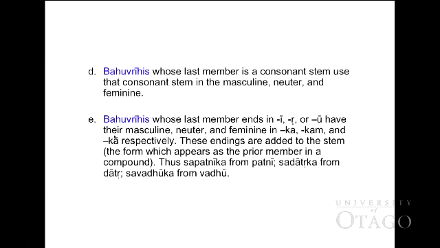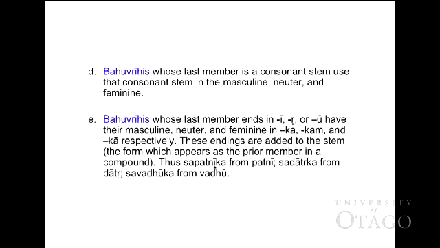E. Bahuvrihi whose last member ends in ī, ṛ, or ū have their masculine, neuter, and feminine end in ka, kam, and kā. So please memorize any word ending in ka, kam, and kā respectively. These endings are added to the stem, the form which appears as the final member in a compound.